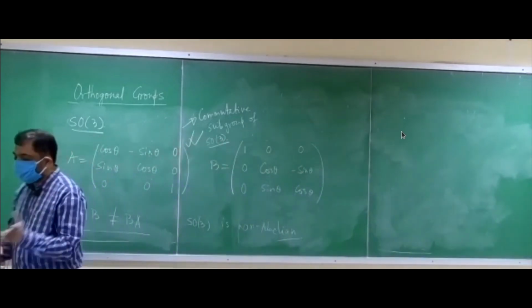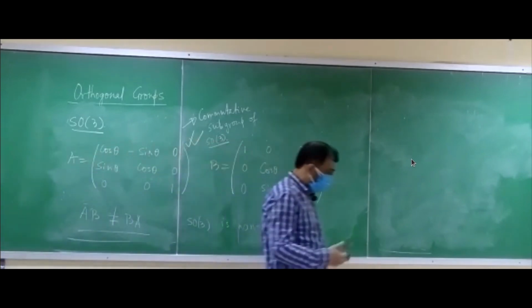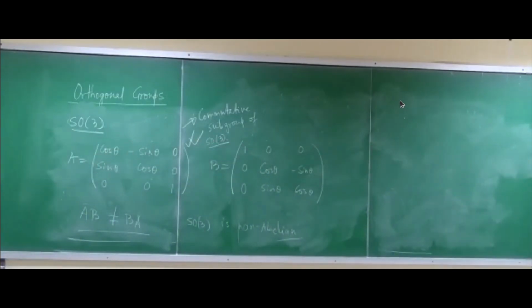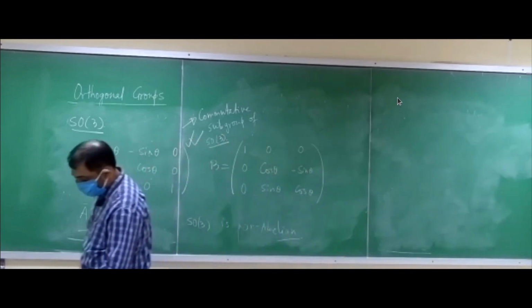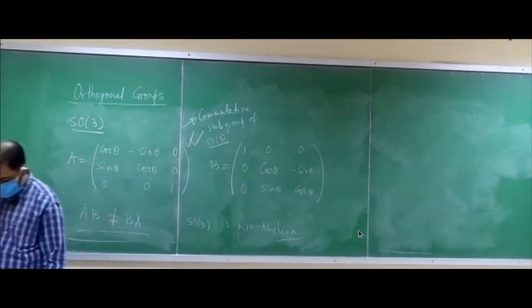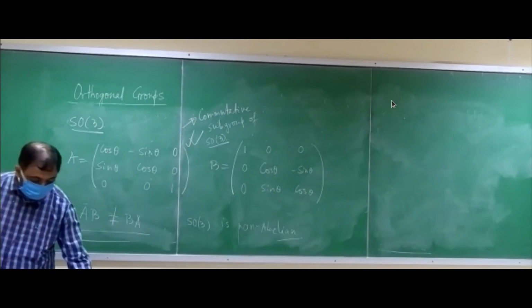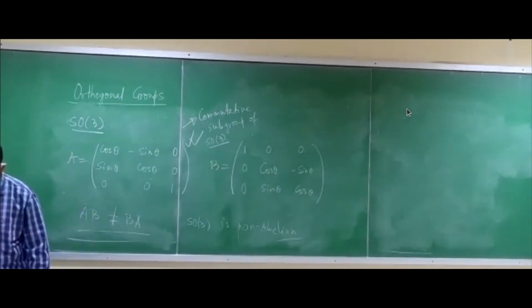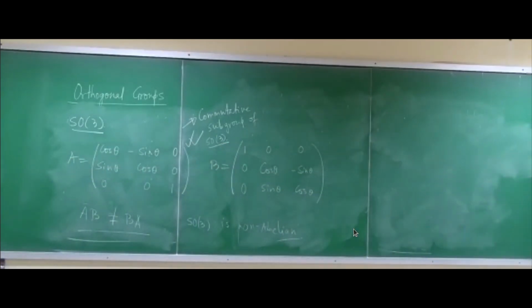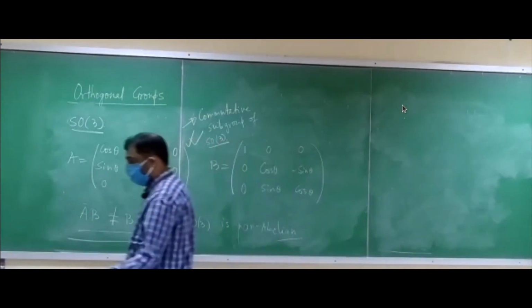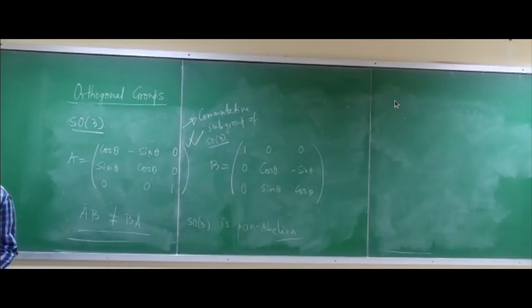And as I said in the beginning, for physicists, we want to see more of representations, not the abstract groups. So we'll try to find out all the representations of these groups and their properties, etc. And we'll see direct applications of these things in physics, for example, in quantum mechanics and other branches of physics. So we'll study all those groups where the elements of the groups depend on a number of real parameters continuously. So these are infinite groups and continuous groups. So from our discussion of discrete and finite groups, we will now switch over to the discussion of continuous and infinite groups called the Lie groups.